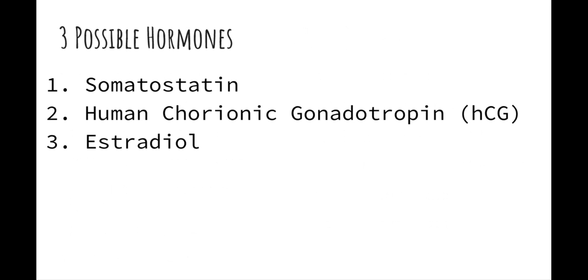When we had to narrow down the possible hormones to just three, we decided upon somatostatin, HCG, and estradiol, like I just said. We decided upon somatostatin for a possibility because it affects the endocrine system and the bones. In our experimental data, our tibia width was smaller, which tells us some of the bones would be smaller thanks to growth hormone inhibiting hormone, also known as somatostatin.